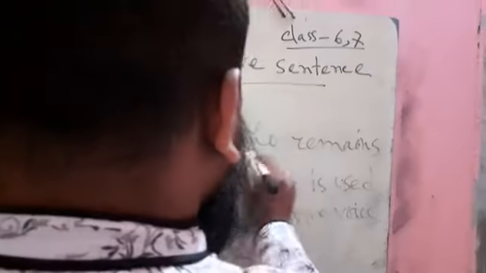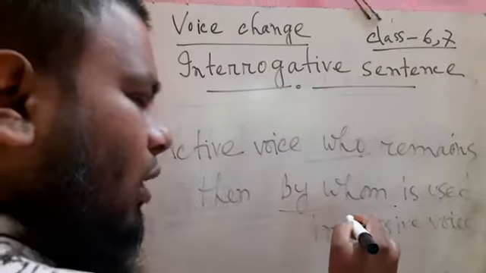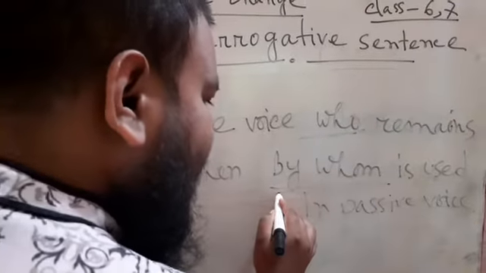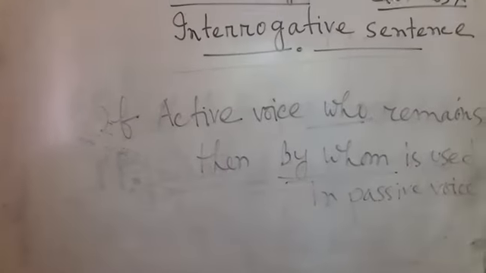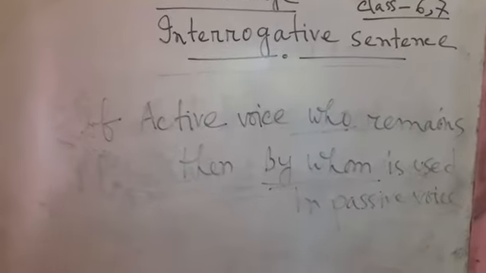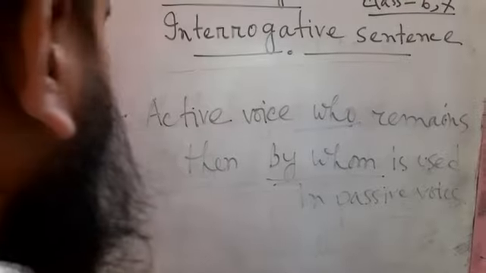In active voice who, and then in passive voice by whom will be used. In active voice who, but in passive voice by whom is used. And we will notice an example, and we will be clear about this type of structure.